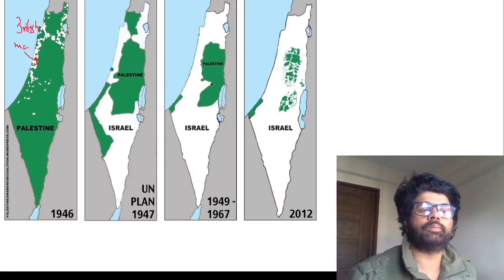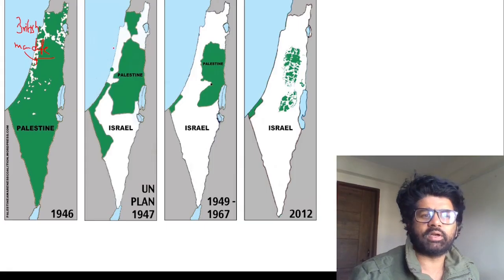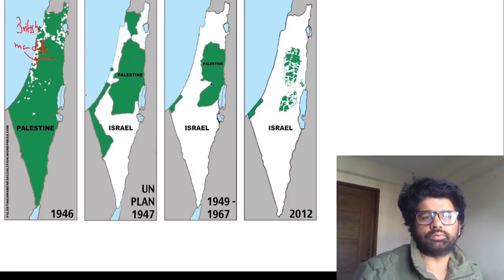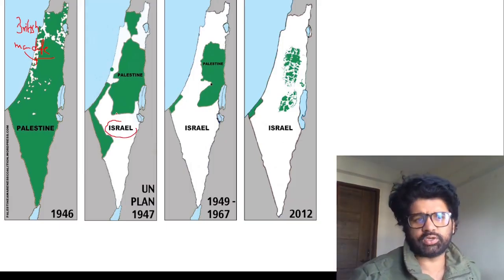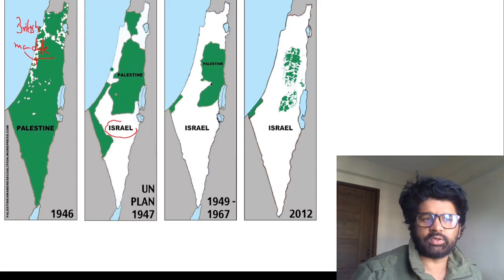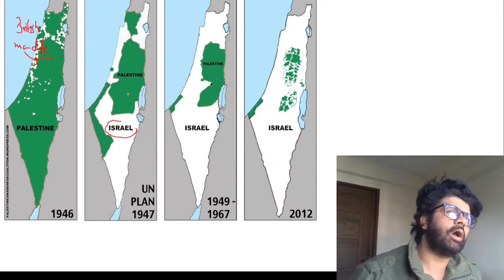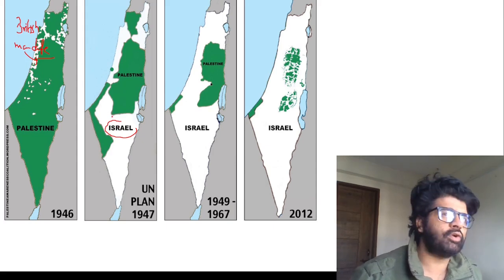Then when Jewish people were persecuted in Europe, the British said, okay, let's settle them in this particular region. So they were settled in this region, and then two states were created, Israel and Palestine. Israel declared their independence. It's a Jewish state. Jewish people accepted it, that they could be settled here. The Arab people who were there, these Palestinians, did not accept it.